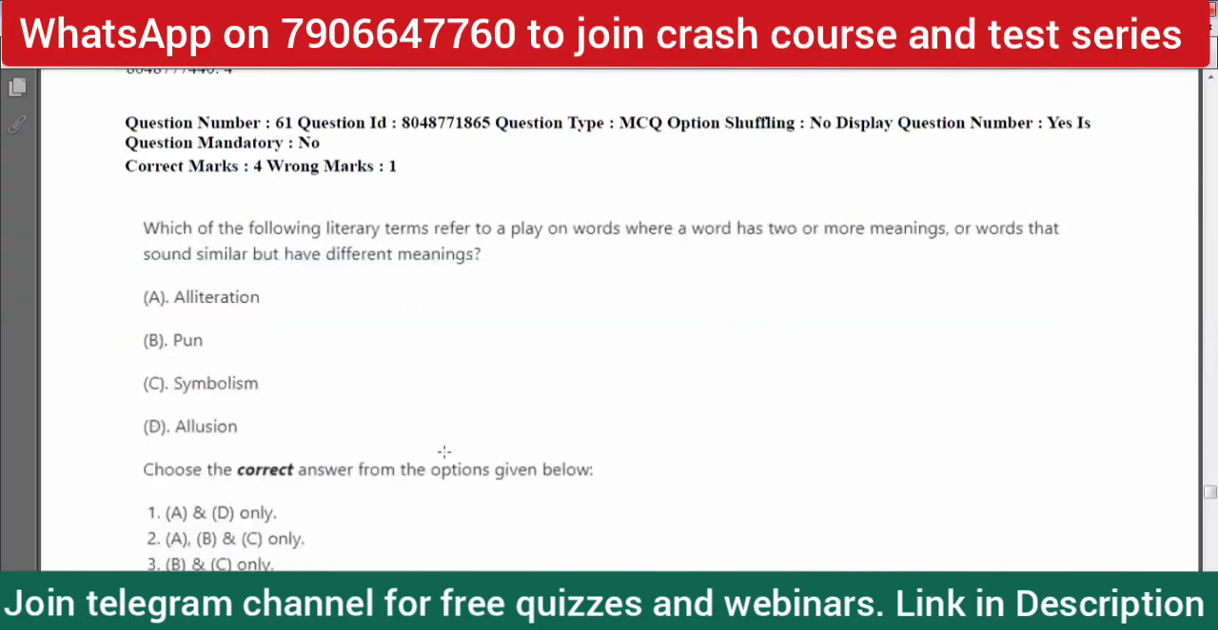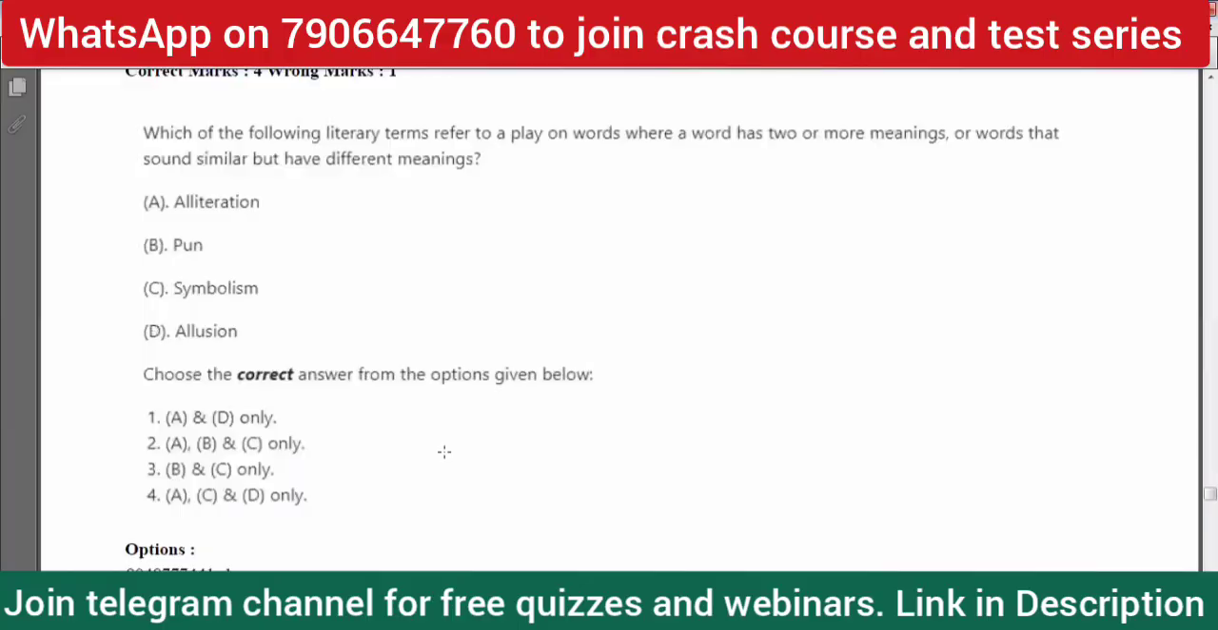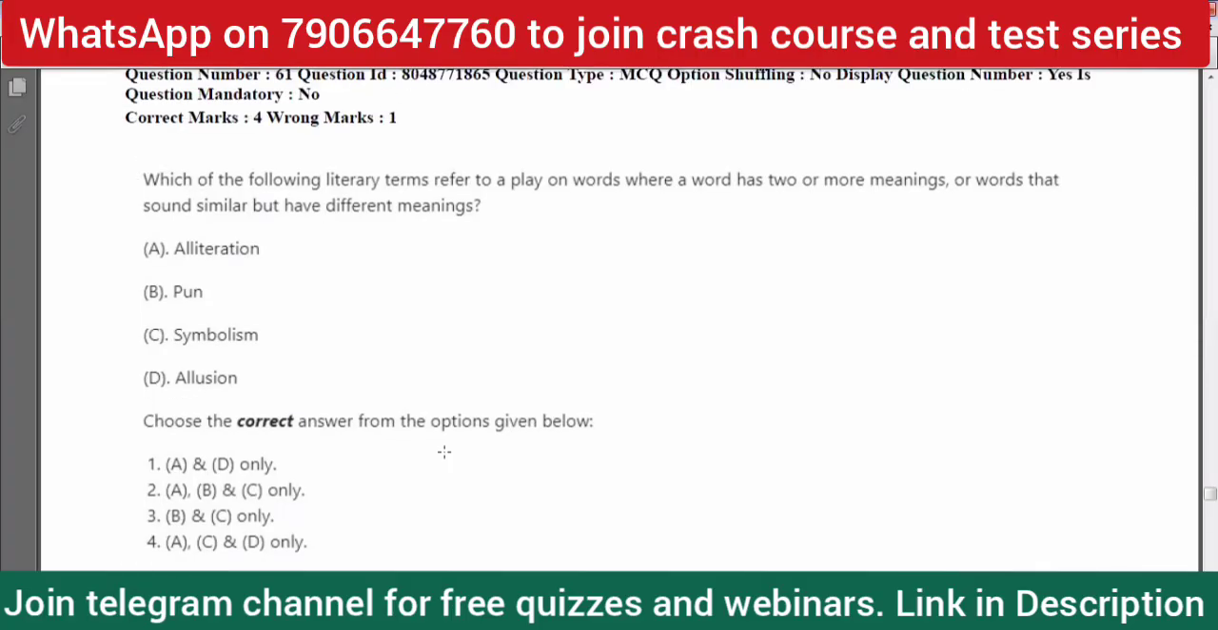So question 61: which of the following literary terms refer to a play on words, where a word has two or more meanings, or words that sound similar but have different meanings? Of course, again, it's a question from literary terms.